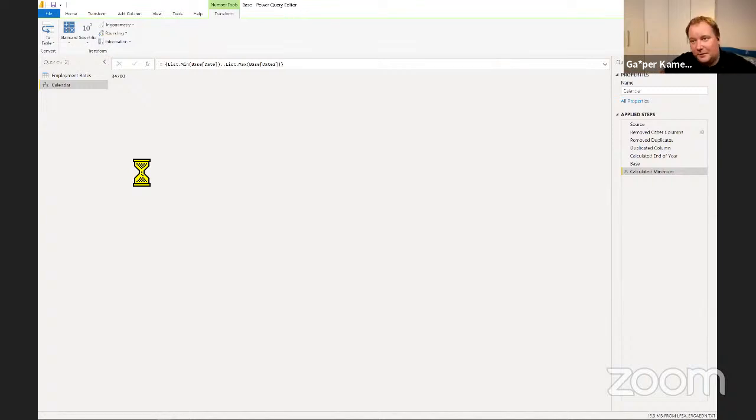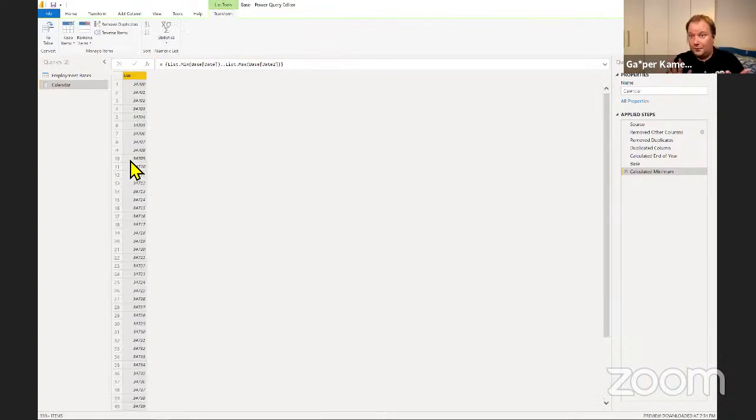And at this point, we're very, very close to the end result. Now, usually, when you create your calendar table, it has multiple columns. The base calendar table usually has at least year, and month number, which you need to sort your month names. And then you have the weeks. Sometimes you will have the name of the day, so weekday, and sometimes also a number for the weekday, so you can again sort the names. That would usually be your basic calendar. And then the quarter would usually also be present.